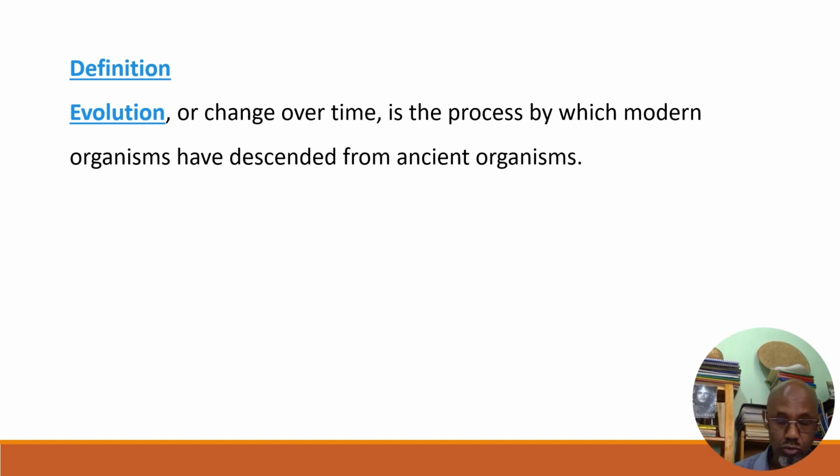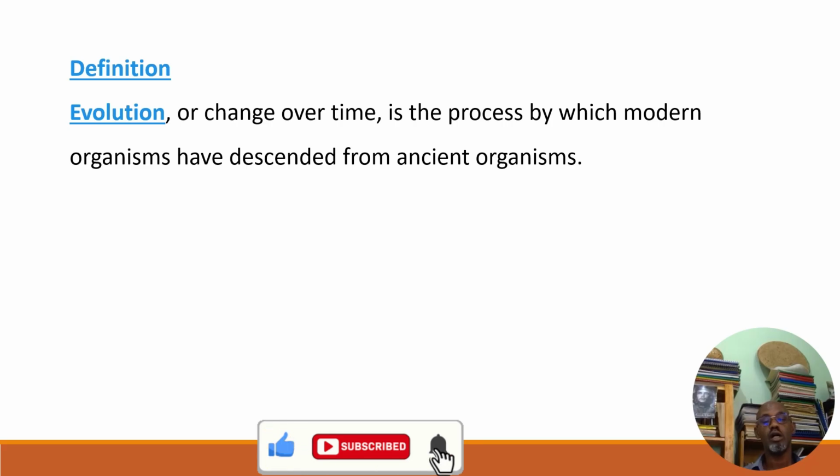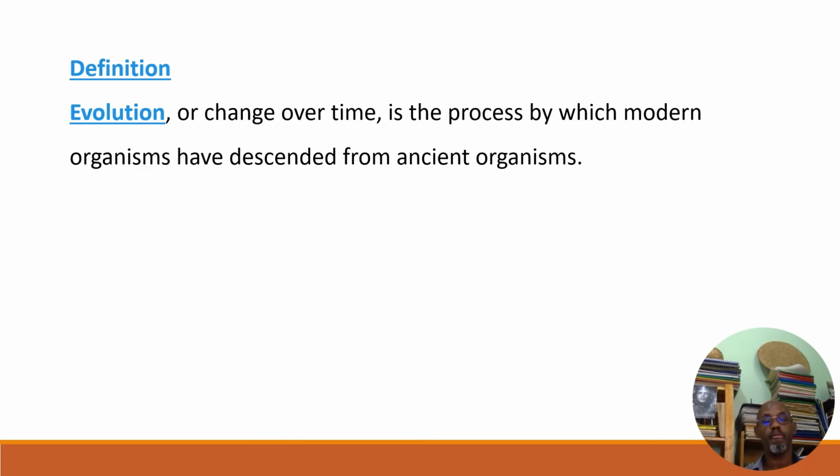How did they originate, or how did they descend with modification? Evolution moves from simple to complex, from small to large. Therefore, this is the simple definition: slow and gradual change in a species from simple to complex.